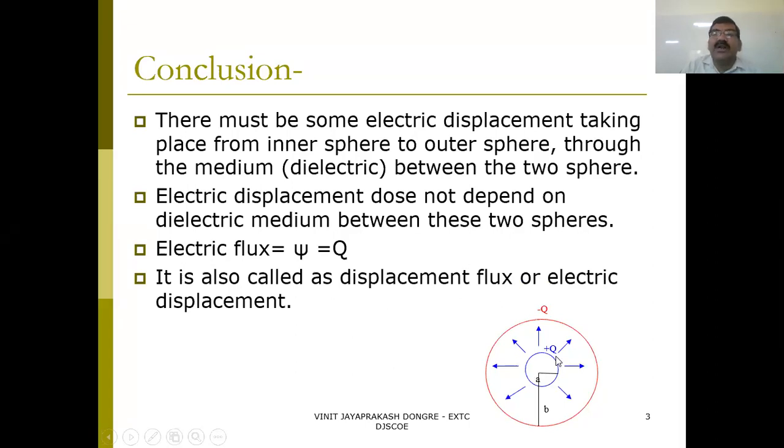It is very important when you go further to the Maxwell equations. What is it measured in? The unit of charge is the Coulomb. So the displacement flux, electric displacement or electric flux, any name you can use, I'll just say electric flux, is measured in Coulomb.